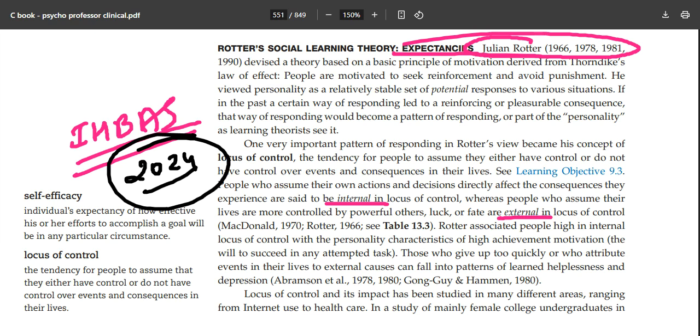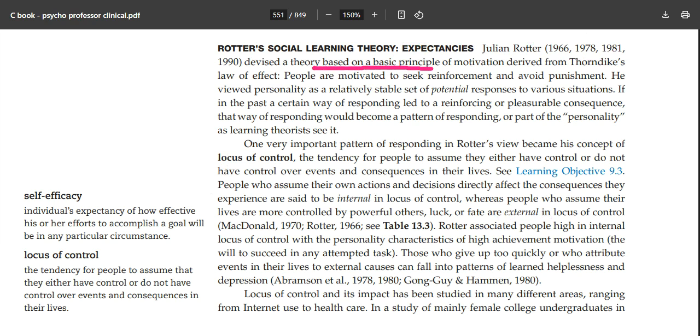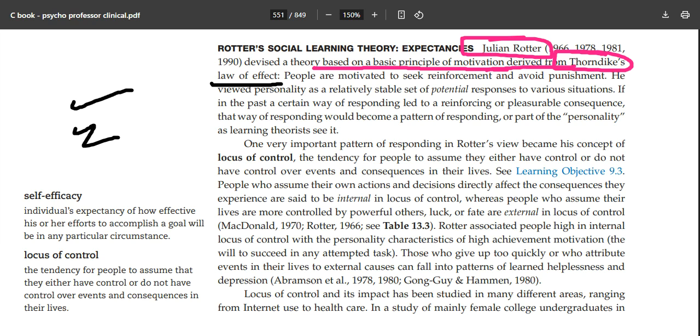See how beautifully it is written. Devised a theory based on a basic principle of motivation derived from Thorndike's law of effect. They can ask you any day. This is a good question. They can ask you any day: Julian Rotter has made his theory on basis of which principle, by whom? By law of effect, law of exercise, law of what, law of not, what not. Okay. So you get the answer.